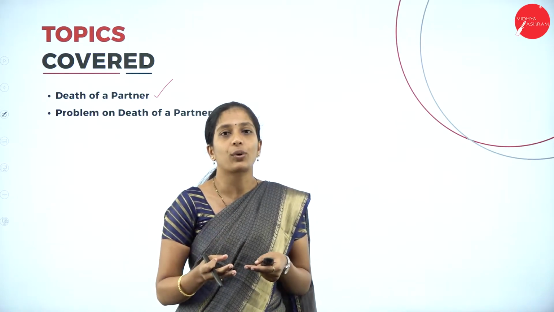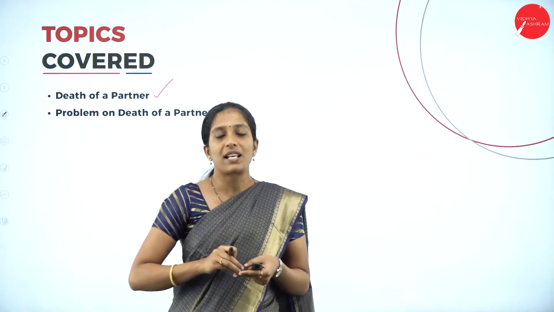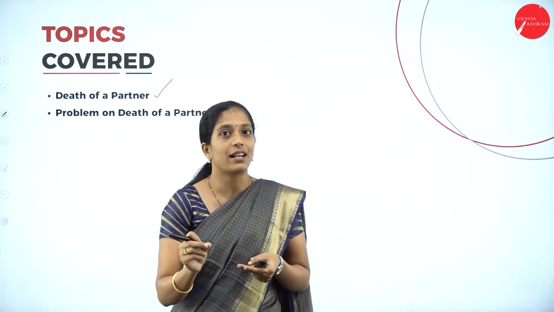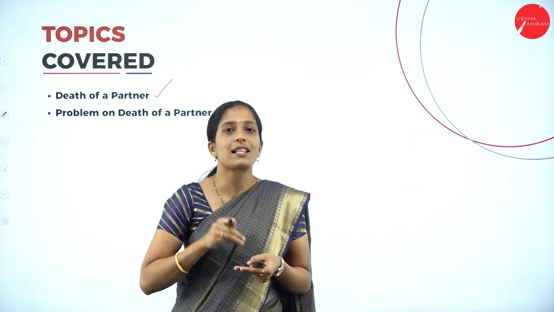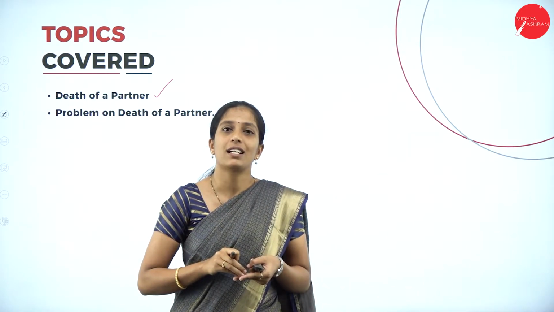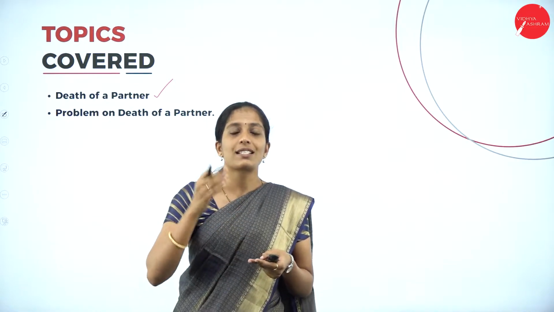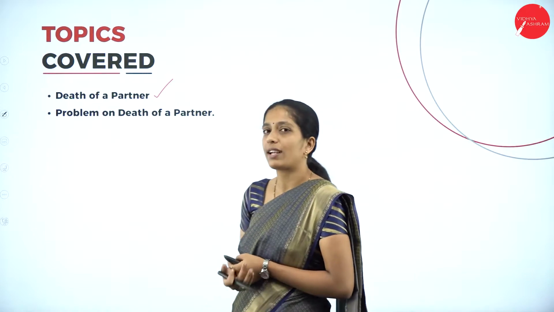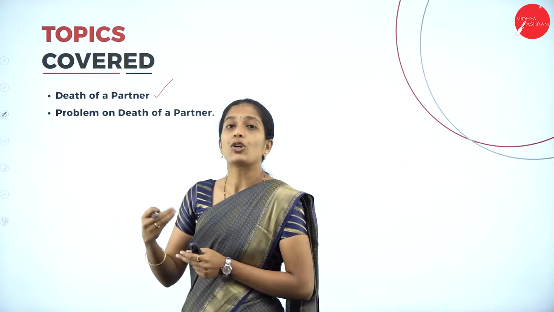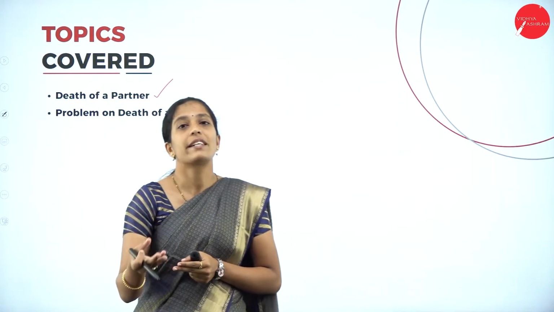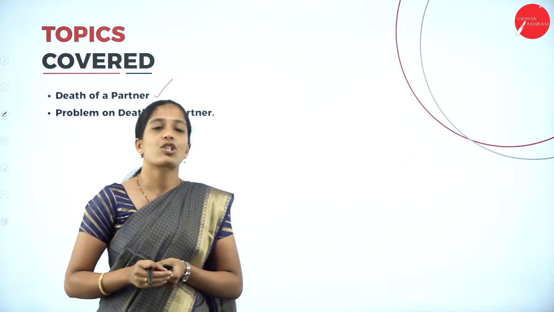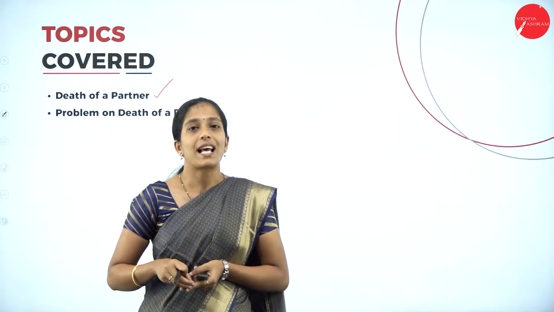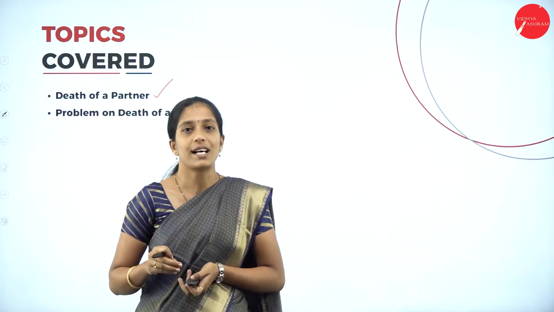Then we learnt about executor. So who is an executor? He is the legal representative of a deceased partner. Now who is a deceased partner? The partner who dies in the partnership firm is called a deceased partner. So these are the things we have learned in the previous session. That is, we learnt about death of a partner, and we learnt the new terms executor as well as deceased partner. Then we had solved a problem on deceased partner's capital account as well as deceased partner's executors account.